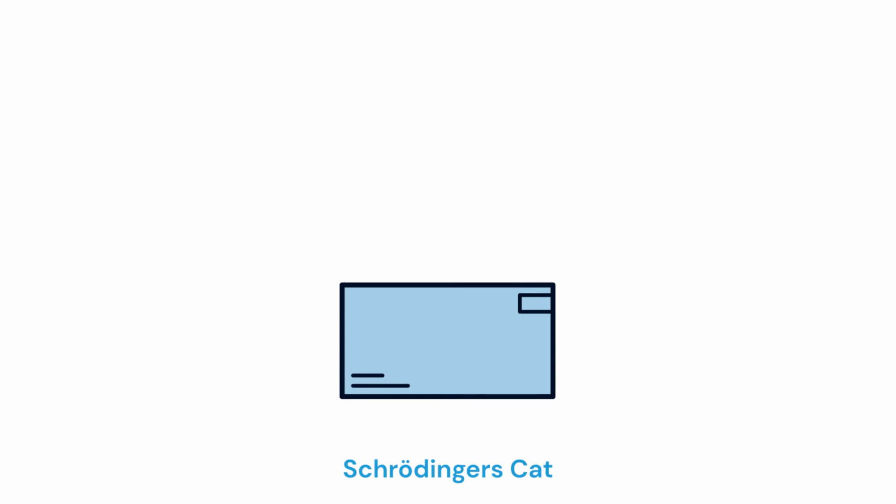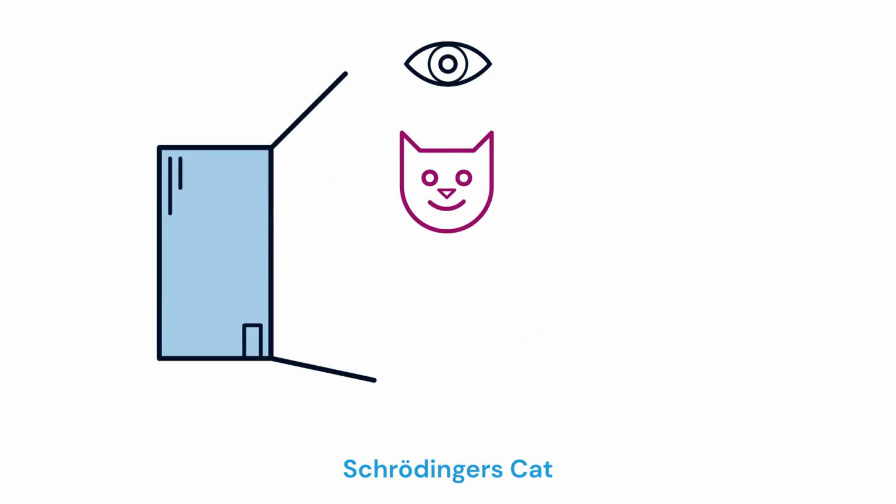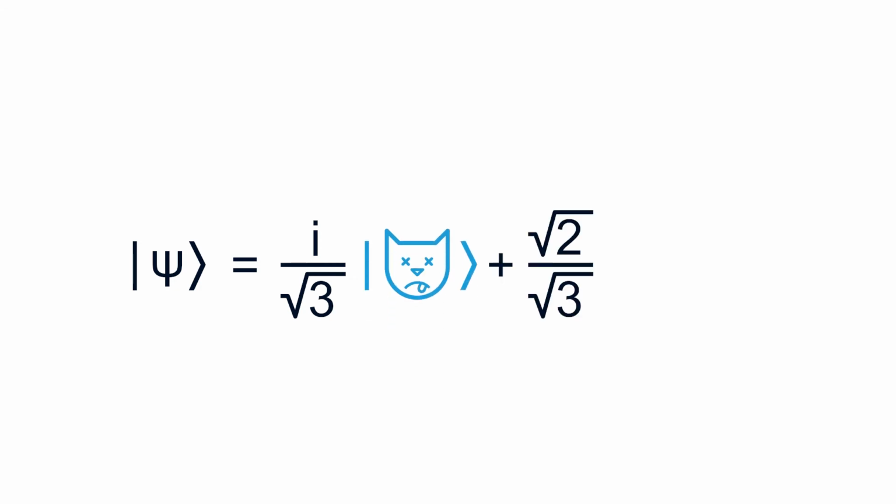Now let's go back to our Schrödinger cat experiment, where we can associate the 1 state with the cat being alive and the 0 state with the cat being dead. Suppose your quantum state can be written down as follows. So psi is i over square root of 3 times ket 0, or dead cat, plus square root of 2/3 times ket 1, or alive cat.